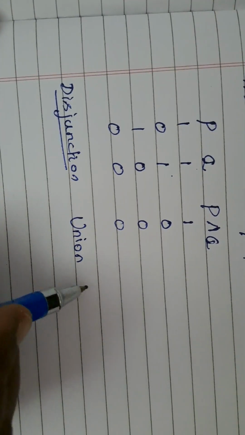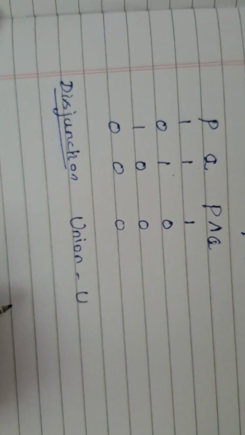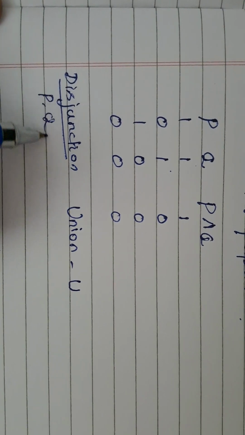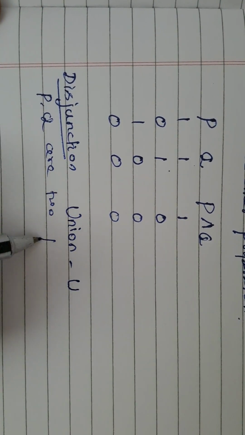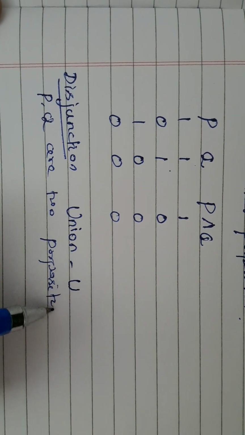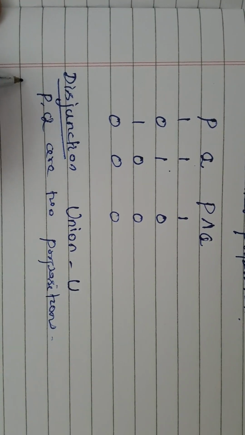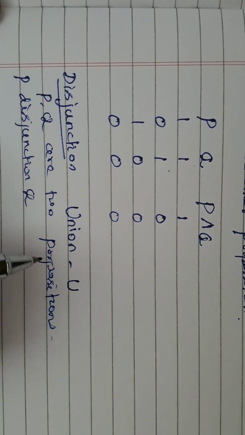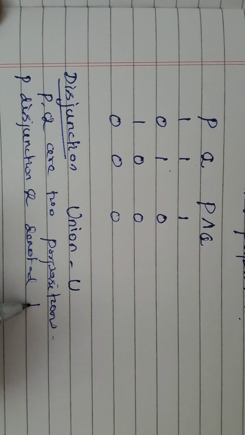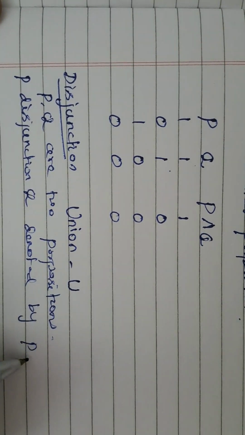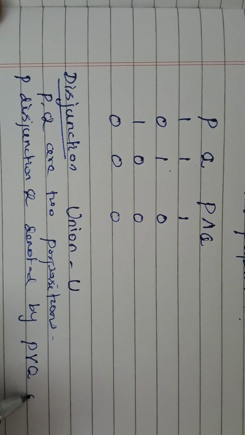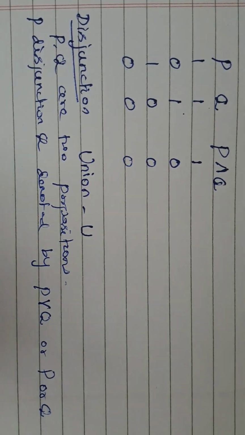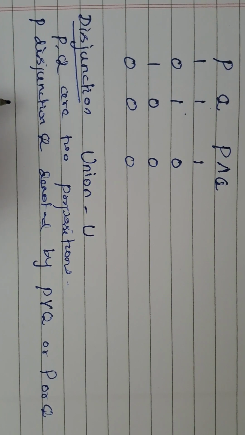In set theory, union is denoted by the U symbol, and here also P and Q are two propositions, and P disjunction with Q is denoted by P or Q.